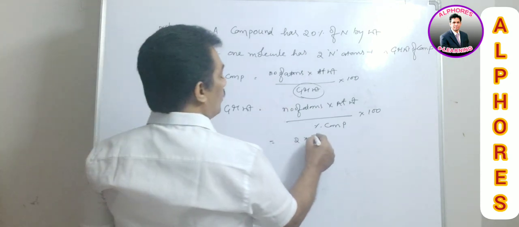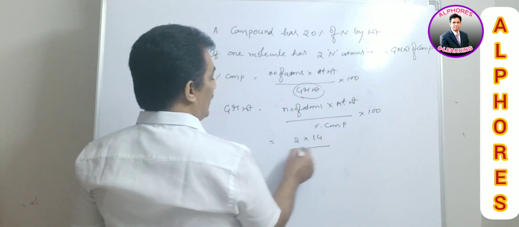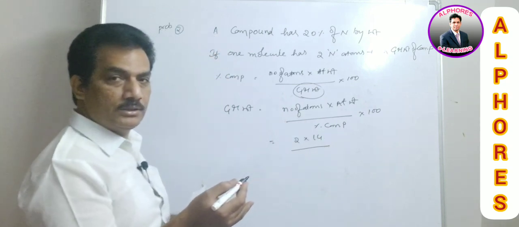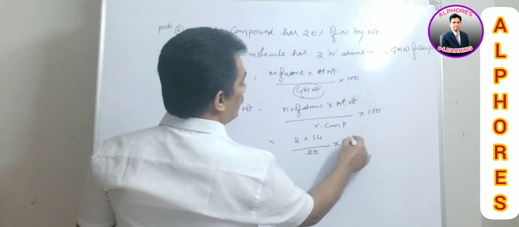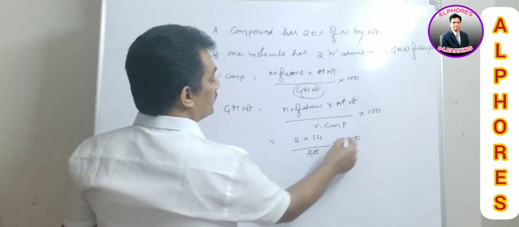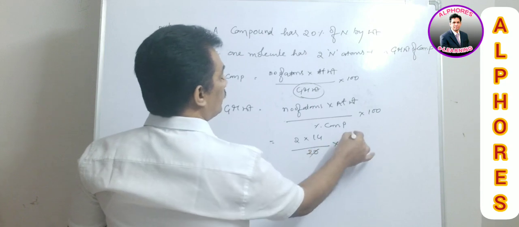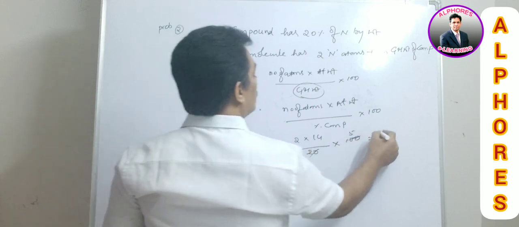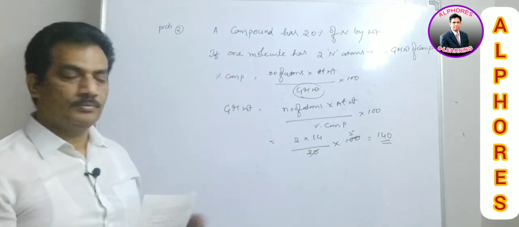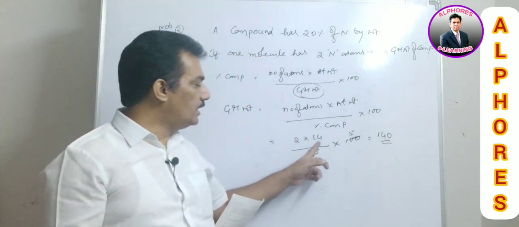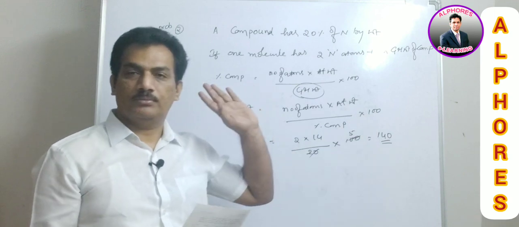That's why it is 14 by, what is the percentage? 20. It is given 20 into 100. It is nothing but 5 times. It is 140 is the answer. 5 into 2, 10, 10 into 14, 140.